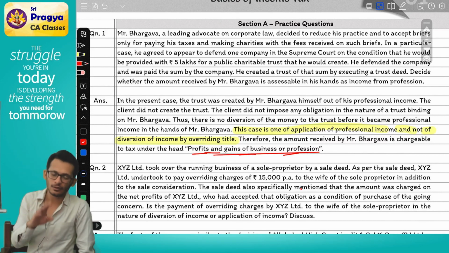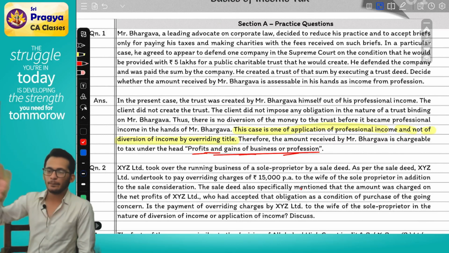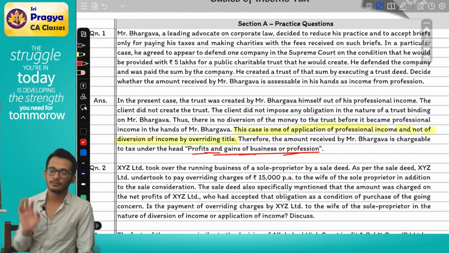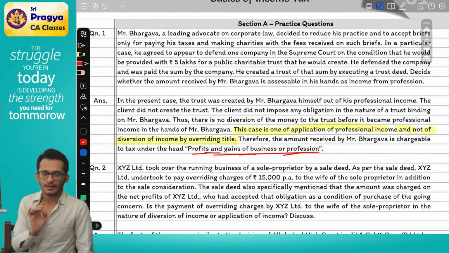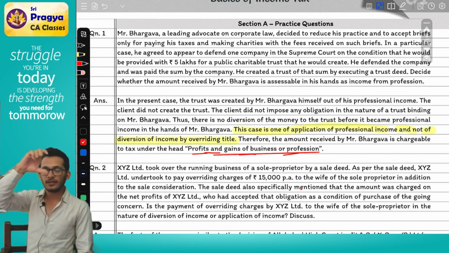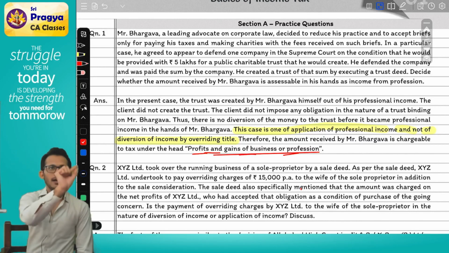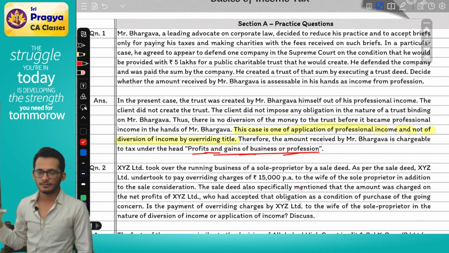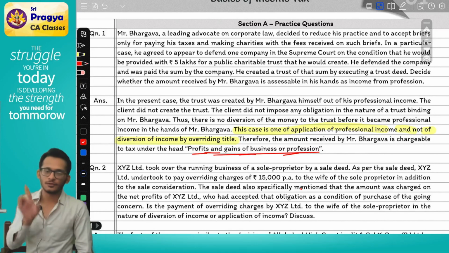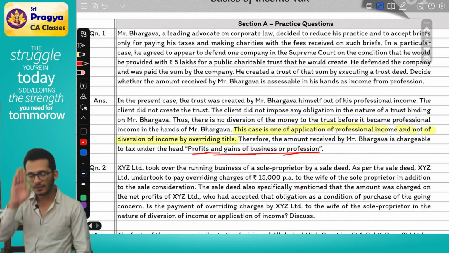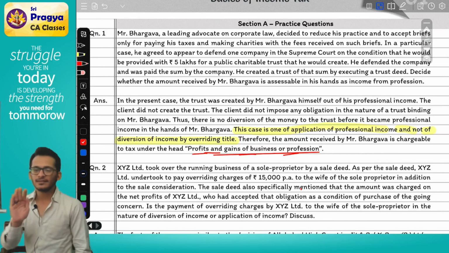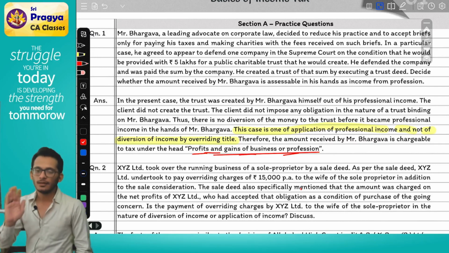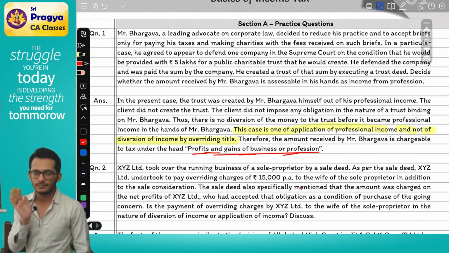Why am I doing this, Rahul? It's very simple. Let's say by mistake you thought this is diversion of income. What would you have done? You would have written your story. In the provision you have written application of income is taxable, whereas diversion of income is not taxable. Which means ICI knows that you know the provision. You just made a mistake in your analysis. Will ICI still give you marks? Yes. ICI will say, yes, the students know the provision, they made a mistake while analysing, so they will still give you step marks.